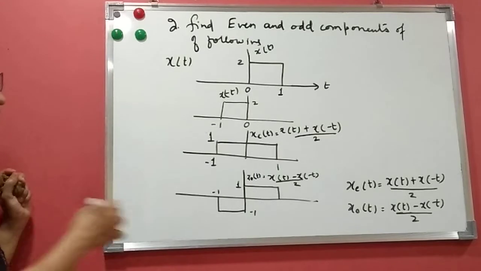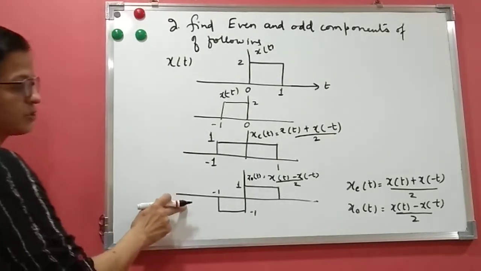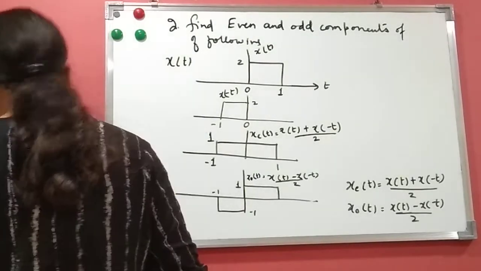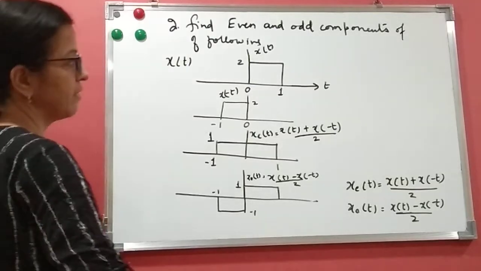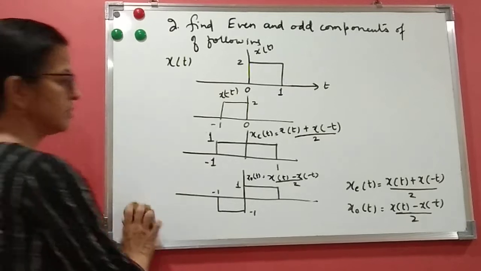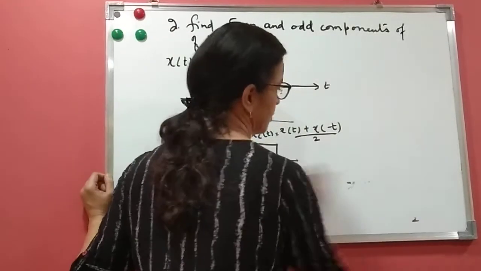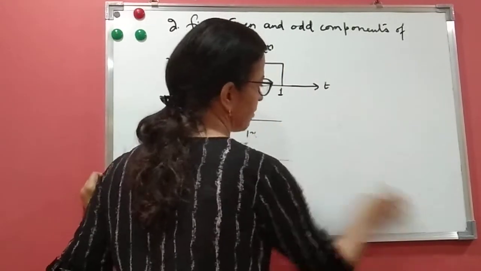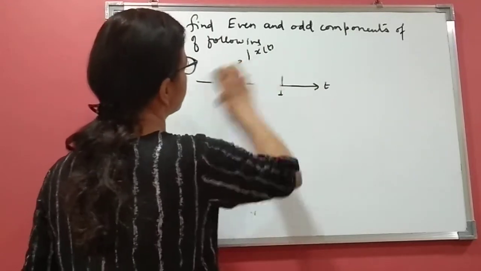This is the answer here: this is xet and this is xot. This is the way we do the graphical method of finding even and odd components. Hope it is clear. Yes, we'll do one more problem on this. The question is given in a different form, so we have to use the graphical method.